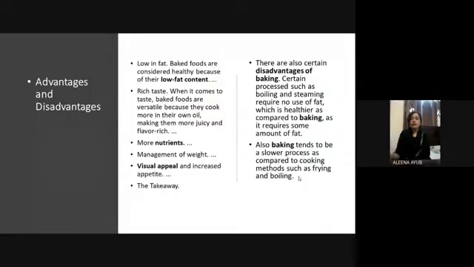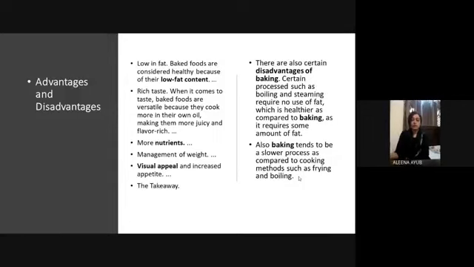Now we'll talk about the advantages and disadvantages. Every cooking method or technique has some advantages and disadvantages, and baking is the same as other cooking methods. Now I'll discuss the advantages first. It is low in fat, it has more nutrients, it is rich in taste, it helps in management of weight, it is visually appealing, and it increases appetite, and it is good for takeaway. So in short, I'll tell you about the advantages.